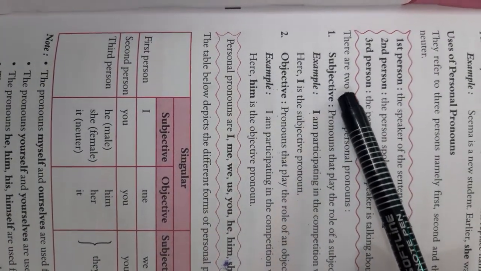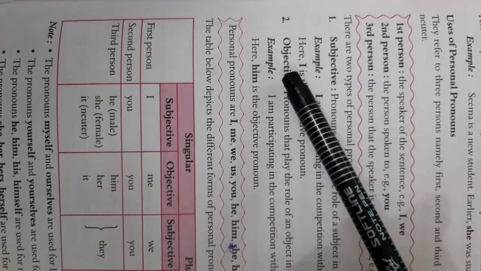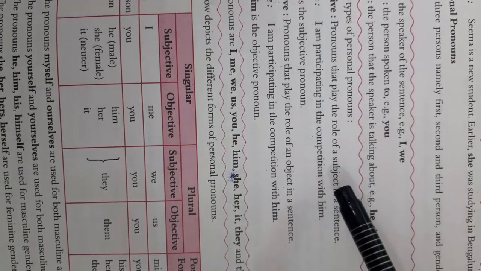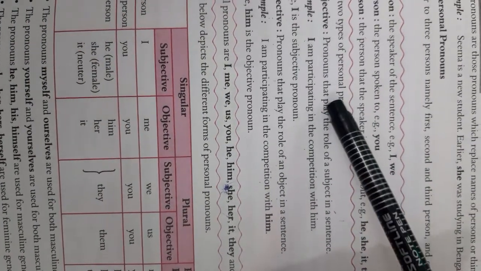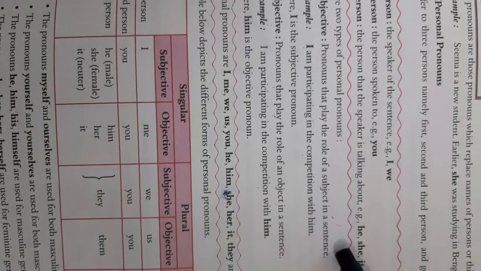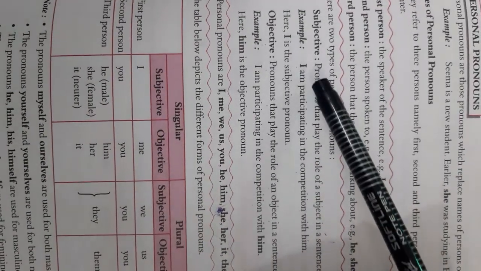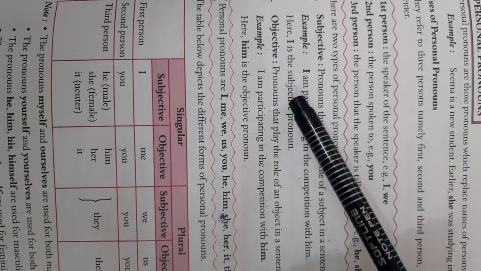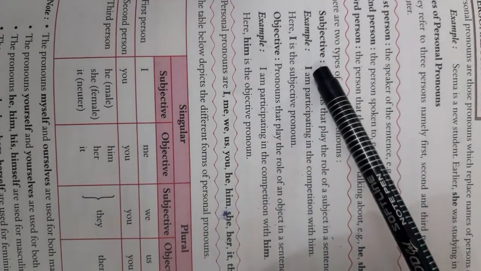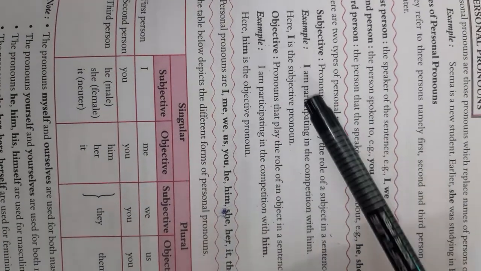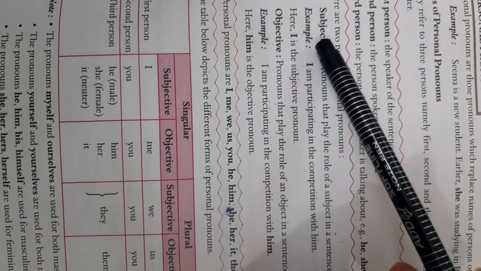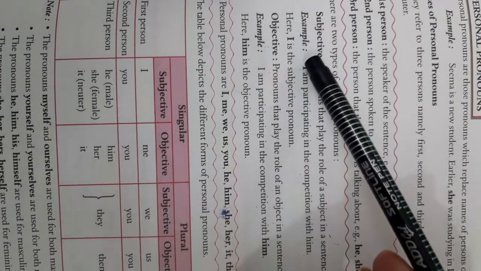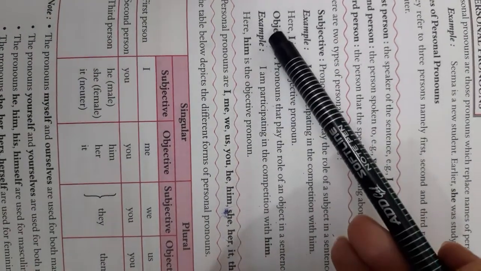Now there are two types of personal pronouns. One is the subjective and another one is the objective. The pronouns that play the role of a subject in a sentence are subjective. Like, I am participating in the competition with him. Here I is the subjective pronoun. Subjective, subject. Now object. If you remember active and passive voice, subject comes in the front and object comes in the end. So subject comes here in the first and the object comes at the end.